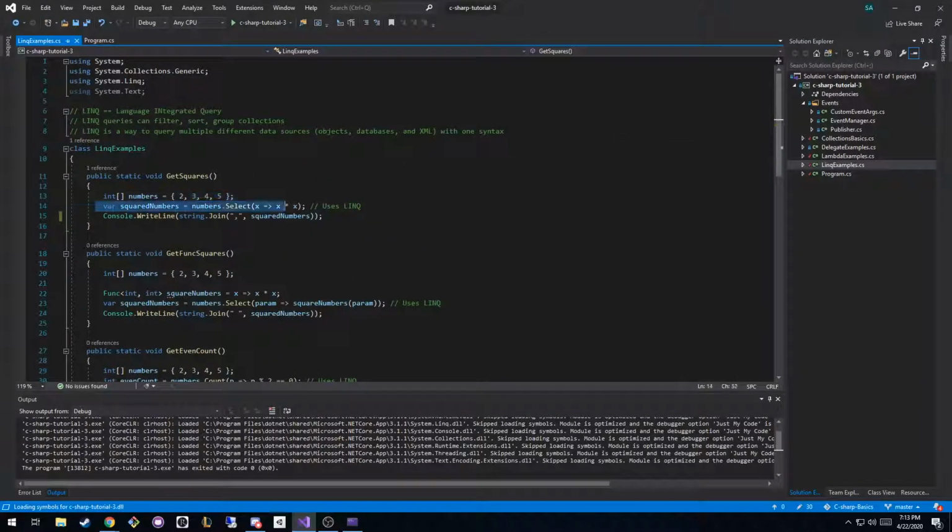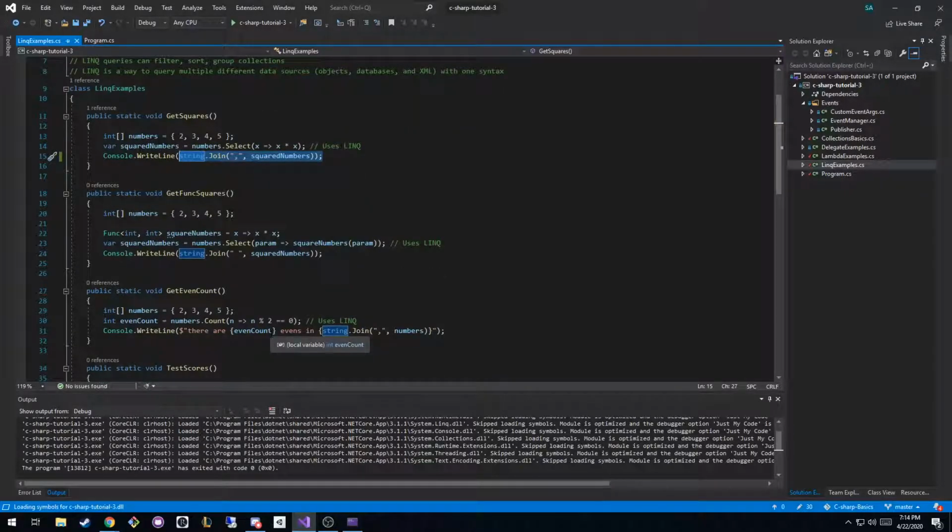So this set up the query to make that operation, and by calling string.Join, we loop over each of those numbers in that list and concatenate them. And by looping over them, that executes the query, right? That executes this query here. What's nice about that is the query is only executed when you loop over it. You can set this up and say at some point we will do this, but it won't eat up that memory or processing time until you actually loop over it, which is kind of cool to learn.